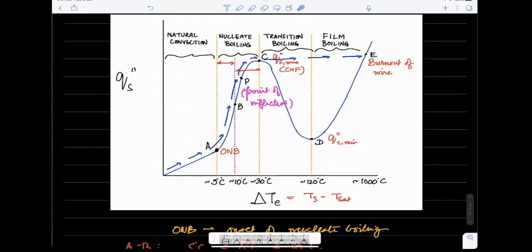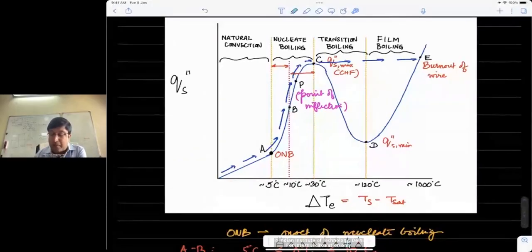So clearly he never got this curve, and he couldn't explain what was going on here, why there was a sudden rise in temperature from point C to point E. How does the temperature rise so suddenly? He also repeated the experiment the other way around. He took the wire right before the burnout point, and then started decreasing the power. When he was decreasing the power, another thing happened.